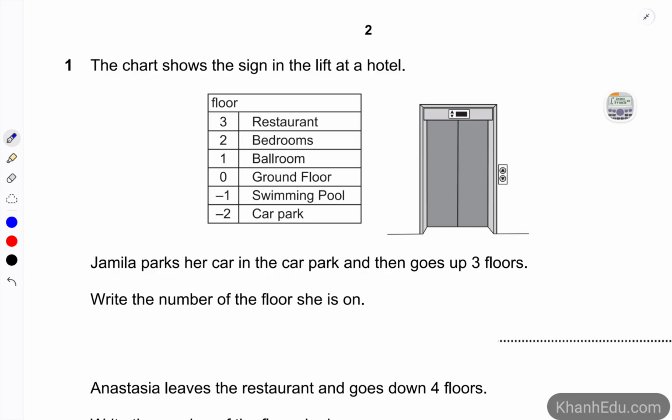Jamila parks her car in the car park. So the car park is in the basement number 2, which is equivalent to the floor -2, and goes up 3 floors. So from here, go up 1, 2, 3. So the number of floors she is on is number 1.